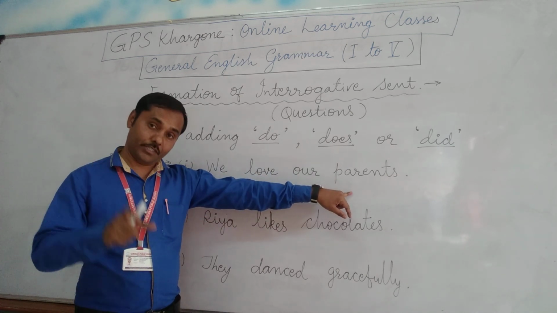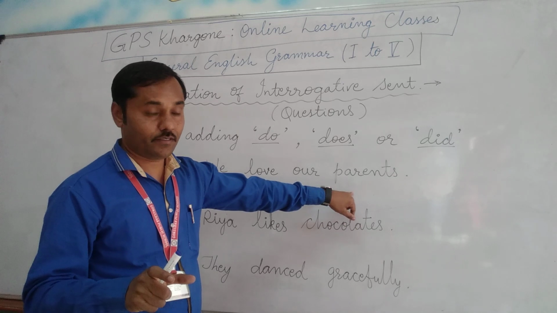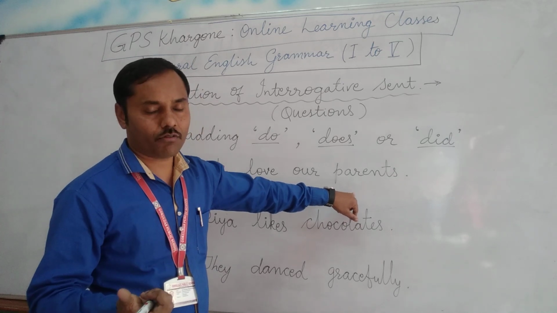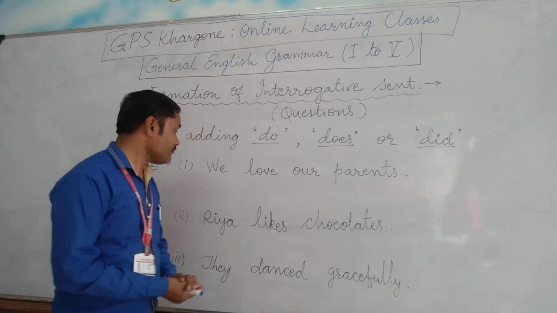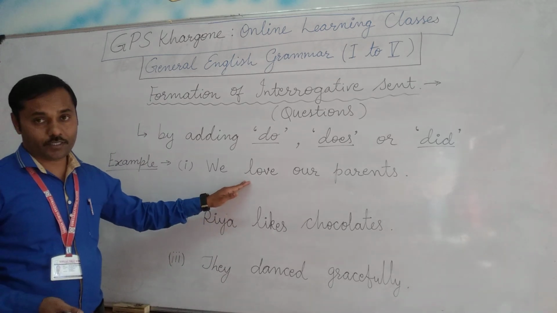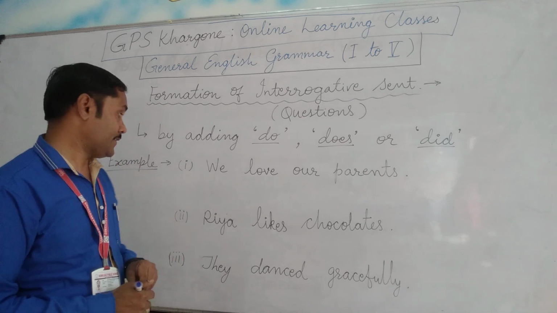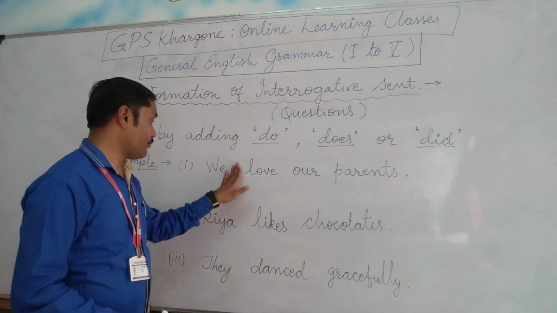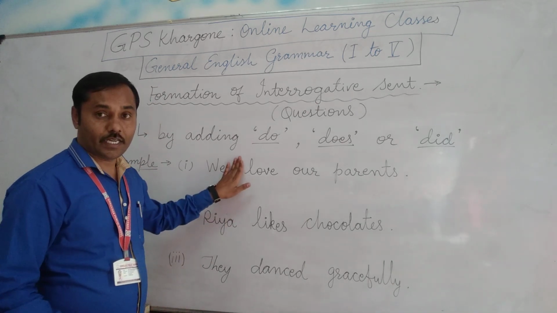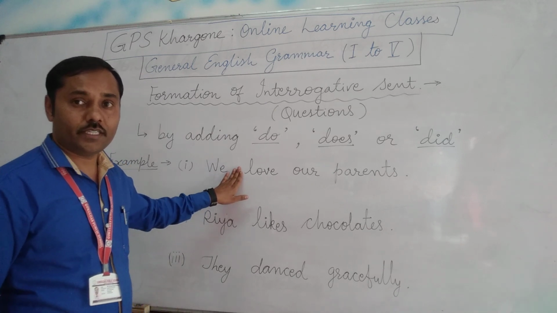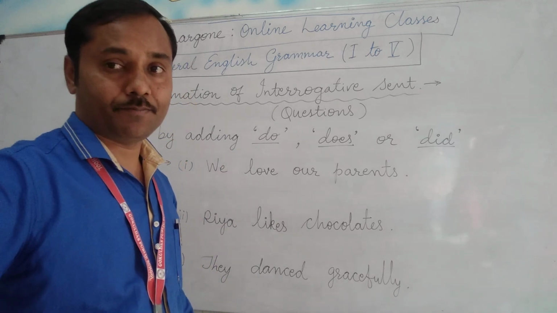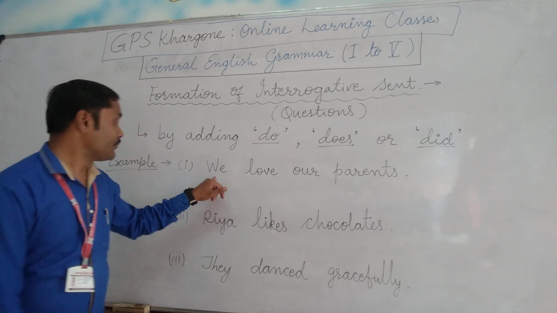This is a positive, affirmative sentence, and we can also call it a declarative sentence. But now we have to convert this affirmative sentence into an interrogative sentence. What to do? Now we don't find any helping verb in this position.